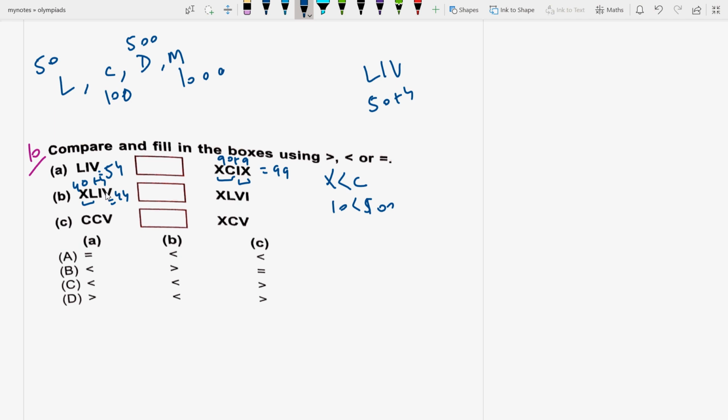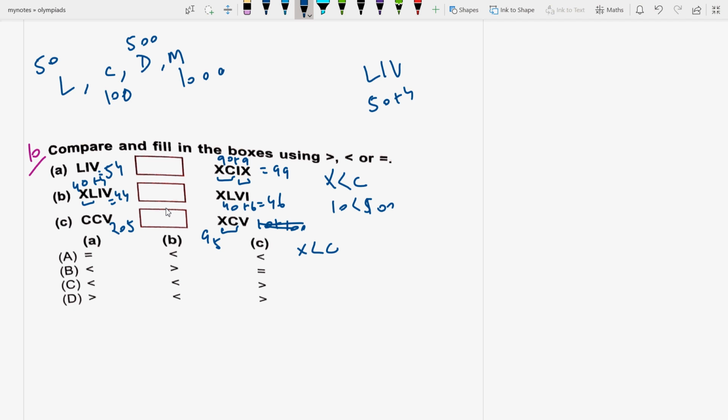Okay. And XLVI is what? X is 10, L is 50, it is 40 plus 6, it is 46. Then CCV is 100, 200, 5, it is 205. And XCV: X is 10, and it is 100 minus 10, because X is less than C, so it is 95.